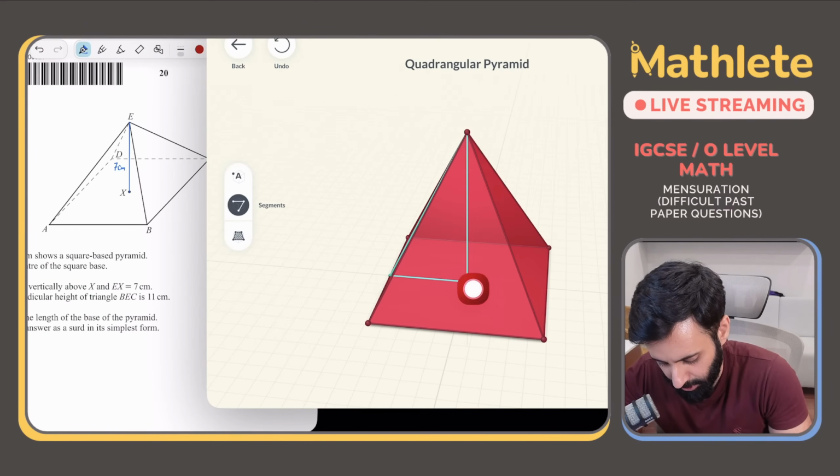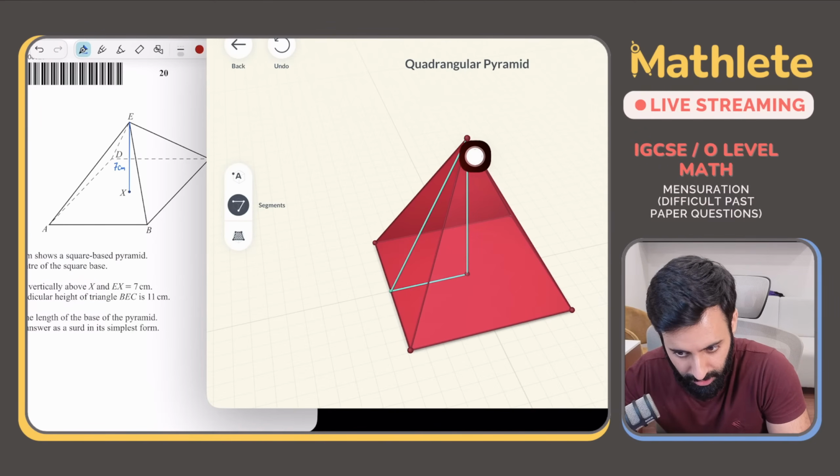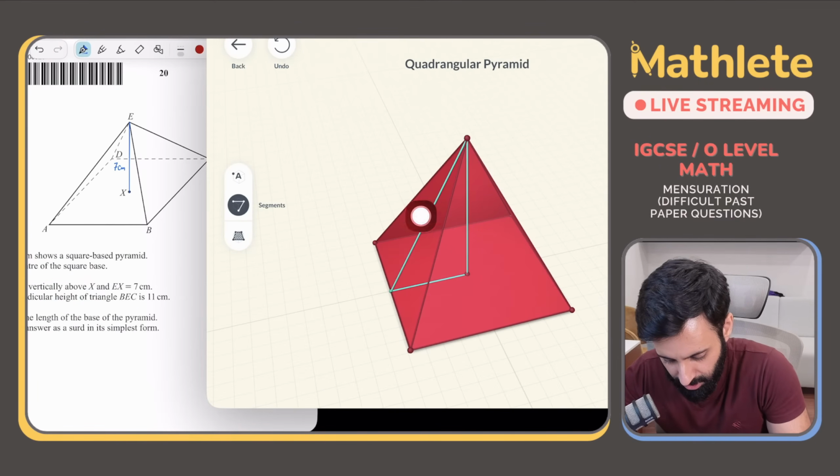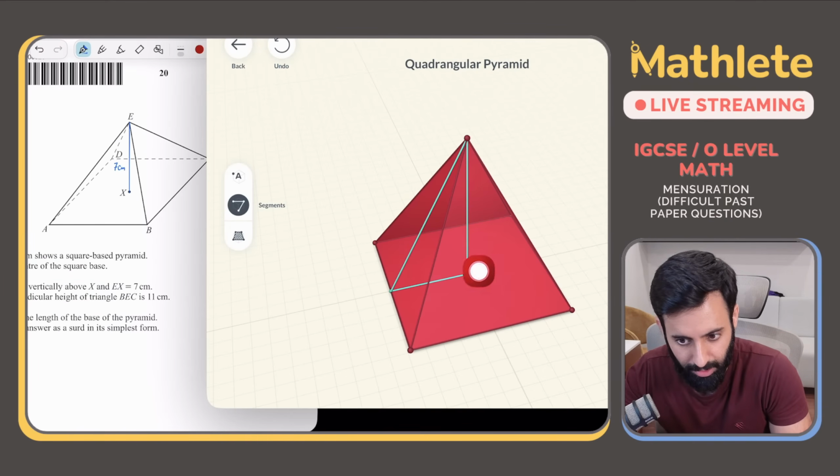Okay, and what does this look like? What kind of a triangle is this looking like? This is a right angle triangle. That's it. This is a right angle triangle.